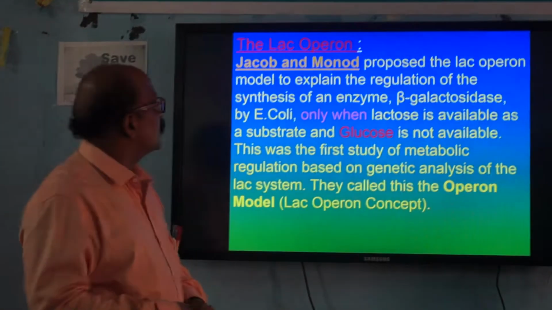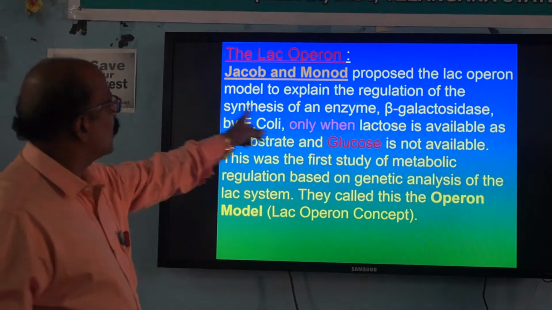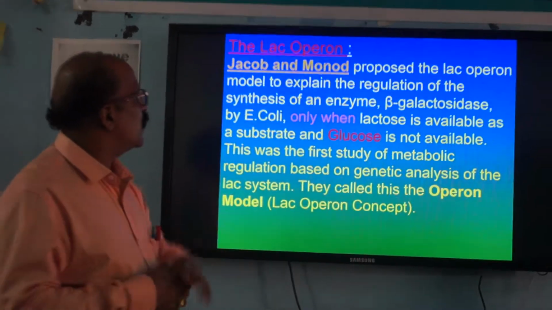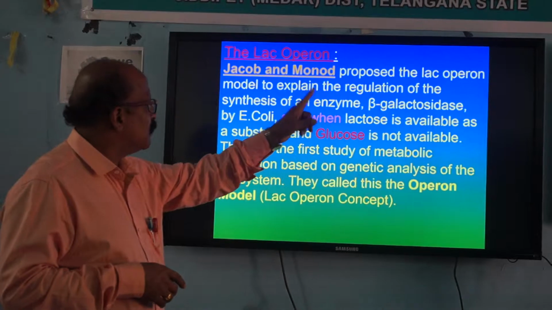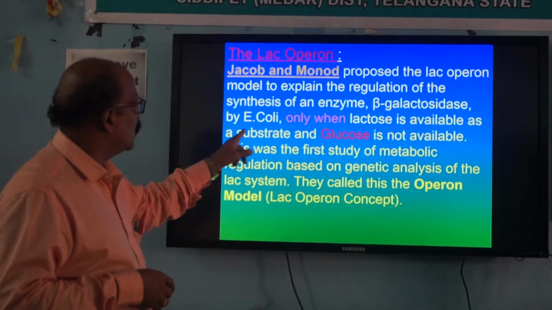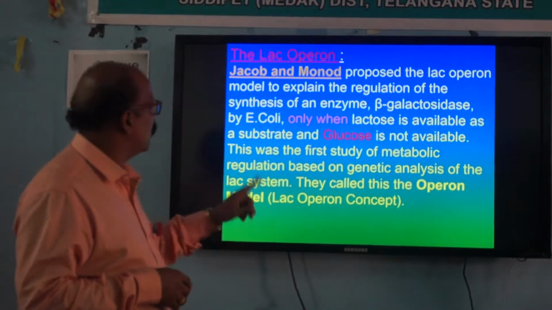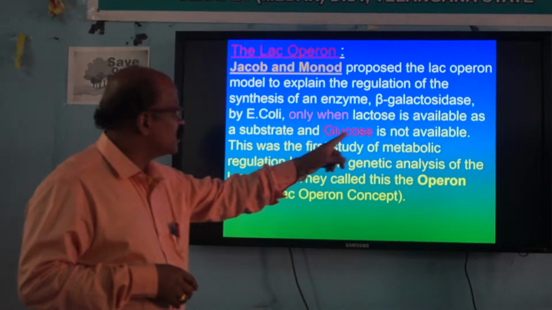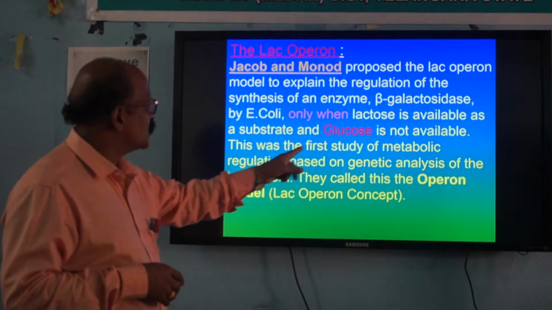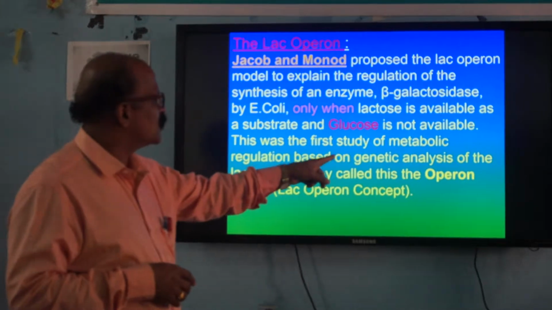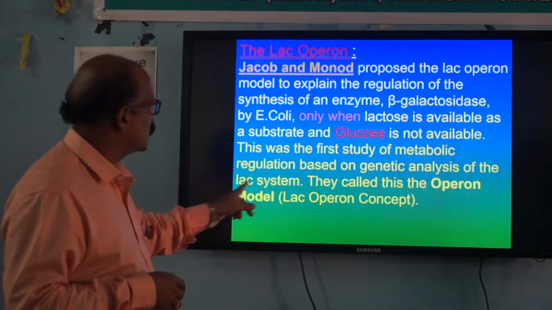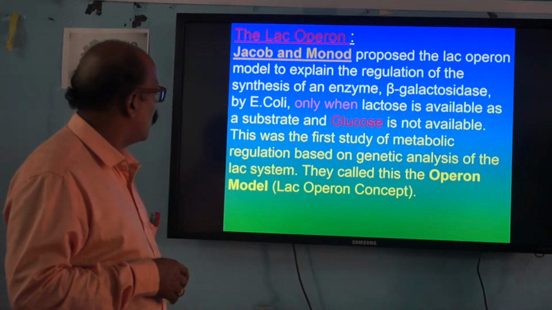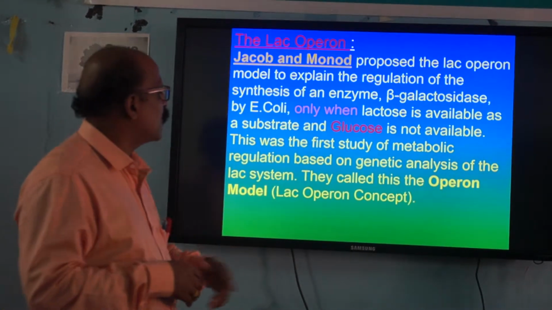Jacob and Monod proposed the lac operon concept to explain the regulation of the synthesis of the enzyme beta-galactosidase by E. coli only when lactose is available as a substrate and glucose is not available. This was the first study of metabolic regulation based on genetic analysis of the lac system. They called this the operon model or lac operon concept.